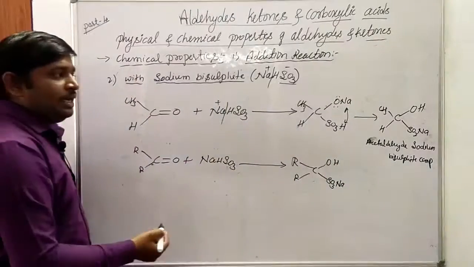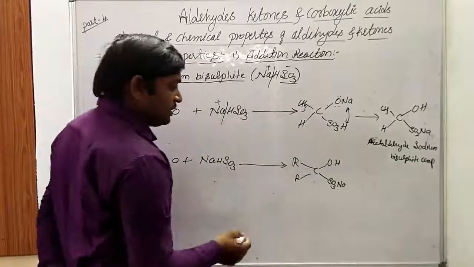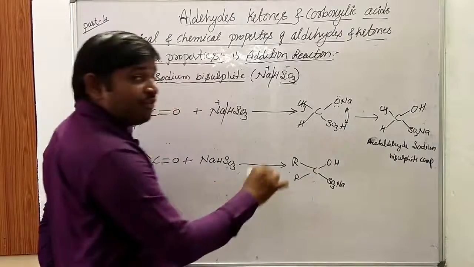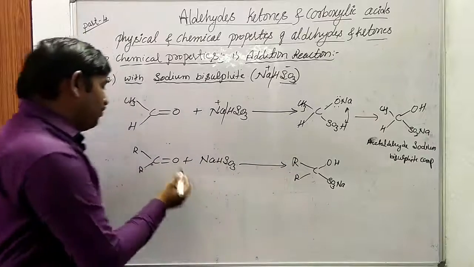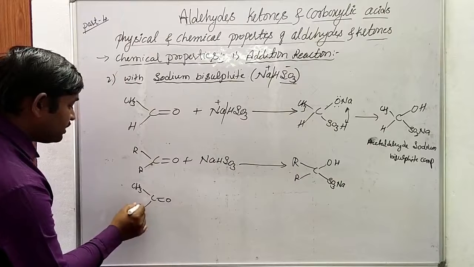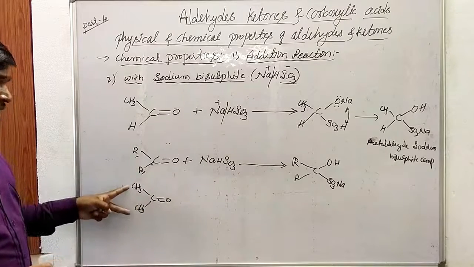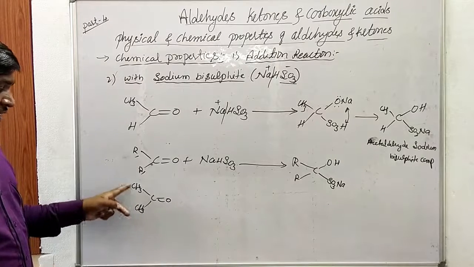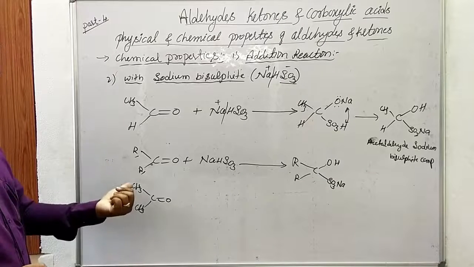You can interchange the proton, and here itself you will get the product. I have written it directly here. So these two steps are converted into a single step. The proton transfer is also done in this reaction. So this is the ketone sodium sulfite compound. Further, if you consider acetone, CH3 C double bond O CH3, in the acetone formula R is replaced by an alkyl group, or any hydrocarbon group. So CH3 forms acetone, or propanone, 2-propanone.